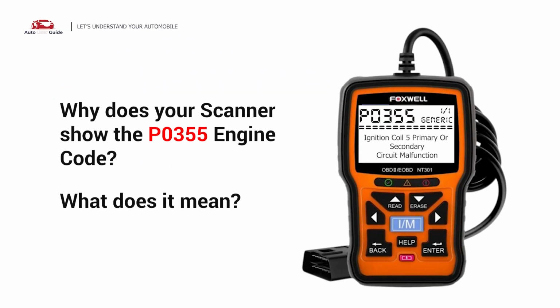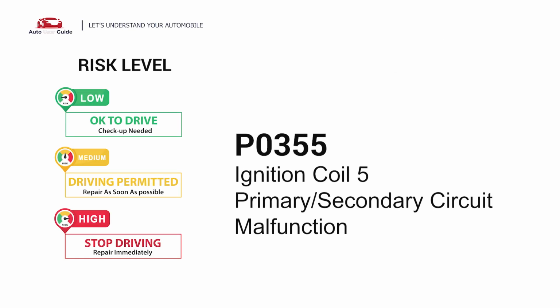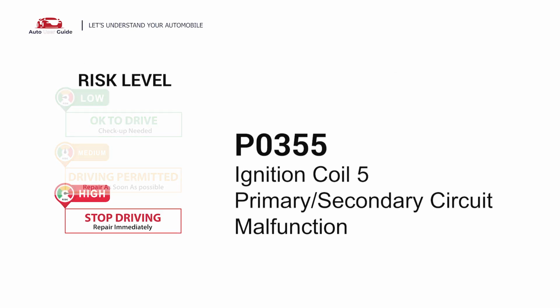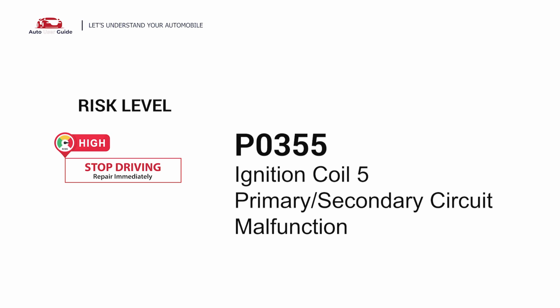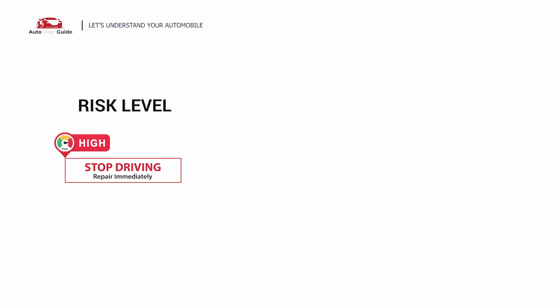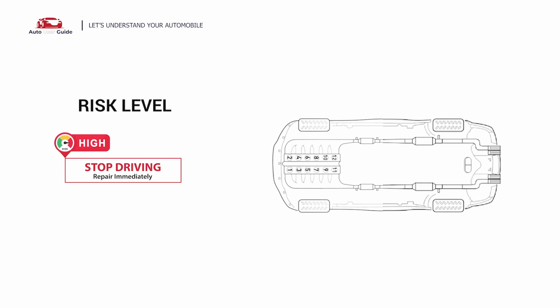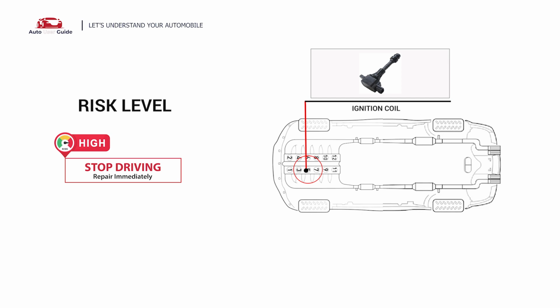Why does your scanner show the P0355 engine code? What does it mean? P0355 is a diagnostic trouble code for ignition coil 5 primary or secondary circuit malfunction. This error code indicates a problem with the ignition coil or its wiring for cylinder number 5.